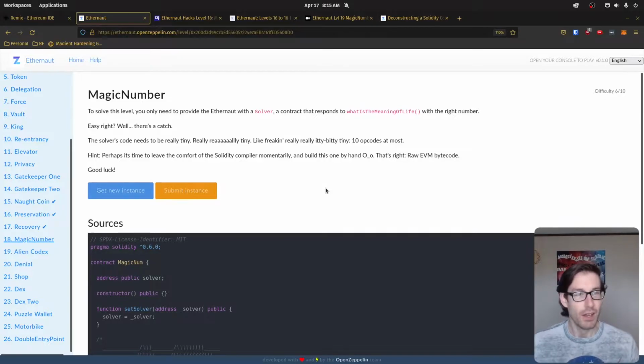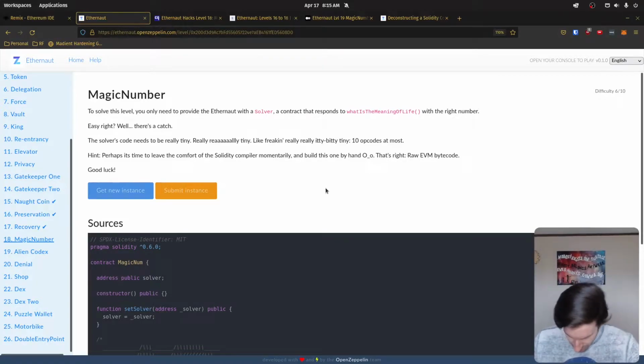We'll find out. All right, the level is called Magic Number, and the level states that to solve this level, you only need to provide the Ethernaut with the solver, a contract that responds to "what is the meaning of life" with the right number. Easy, right? Well, there's a catch. The solver's code needs to be really tiny. I mean, really, really, really itty-bitty tiny. 10 opcodes at most. Hint, perhaps it's time to leave the comfort of your Solidity compiler momentarily to build this one by hand. That's right. Raw EVM bytecode. Good luck.